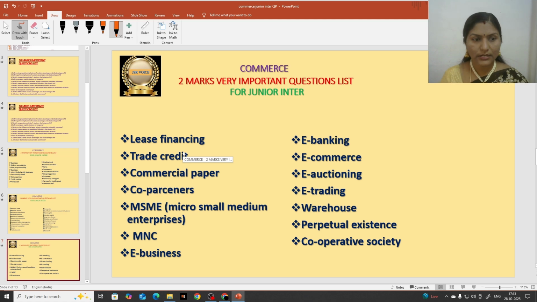In total you have to learn all these questions for 2 marks, so that you will be able to attempt 5 questions in the examination. You should learn all this compulsorily. You will get 10 marks out of this, and these are very simple and easy. You can write 3 lines in the examination to score 2 marks. So it is very easy to learn all these questions. Don't be in tension that there are so many questions. It is very simple to learn because they are very short questions.